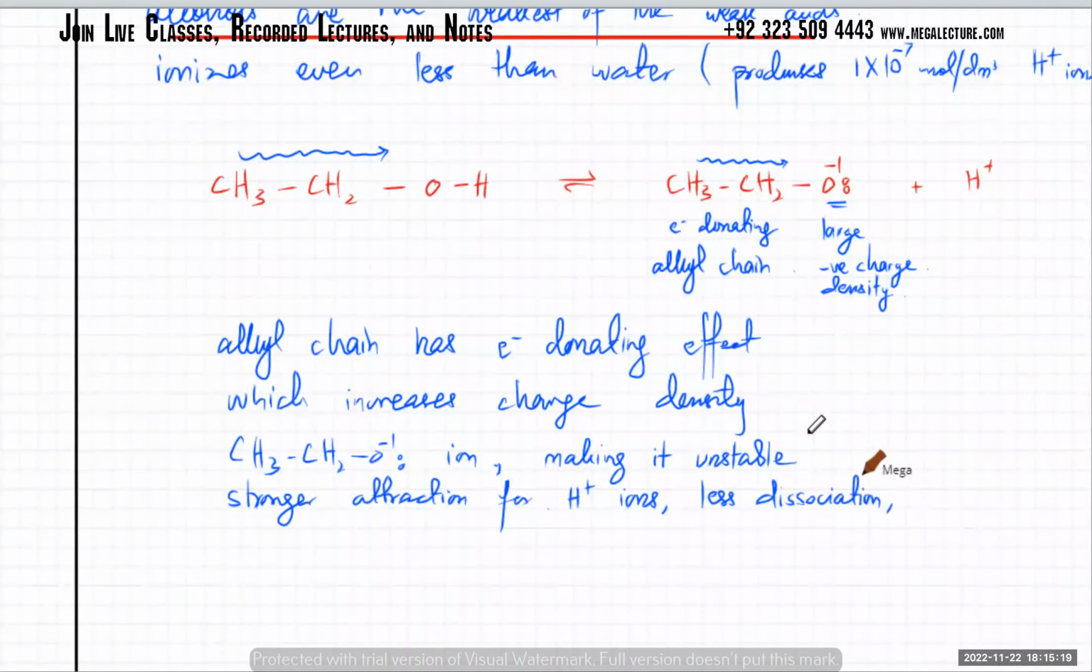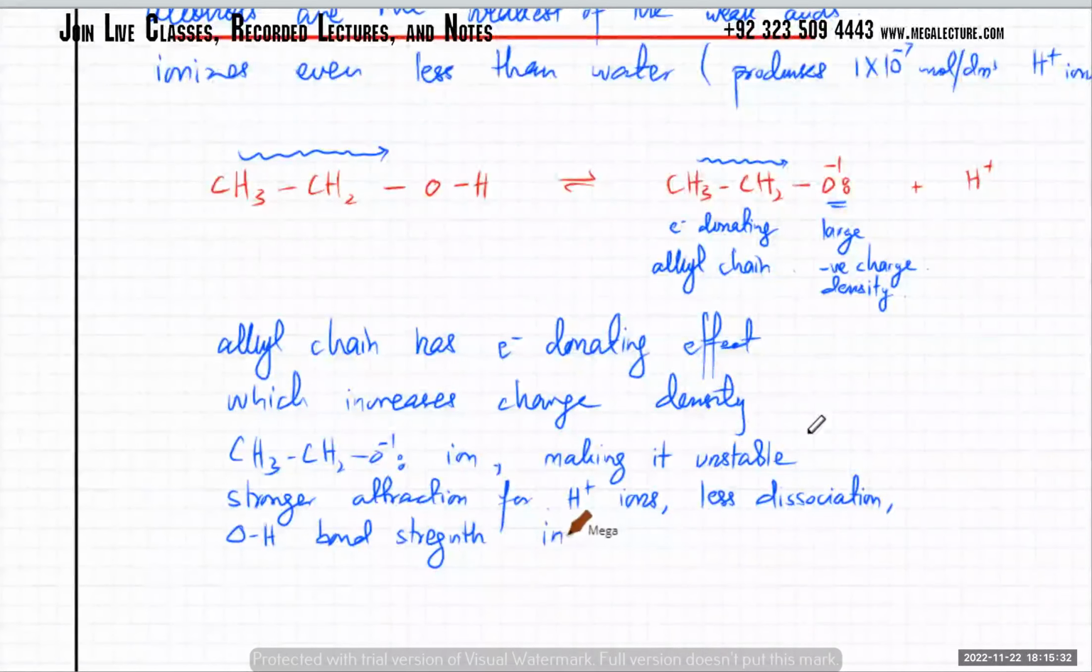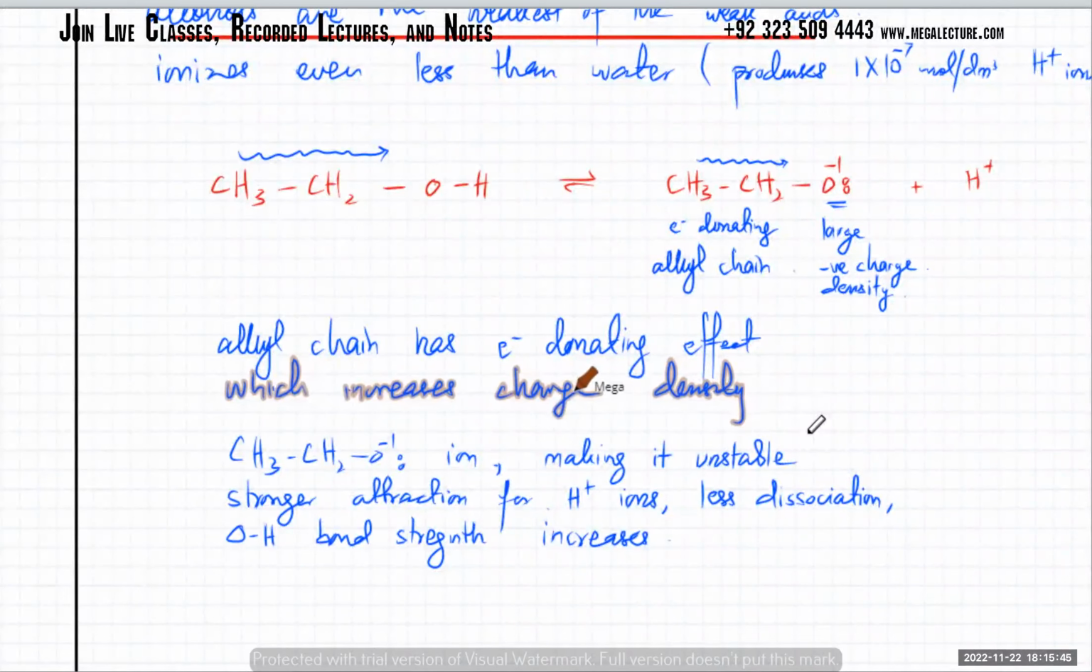Or you can also state that the OH bond strength increases, so less dissociation because of that. The OH bond strength increases, and because of that there's going to be less dissociation.